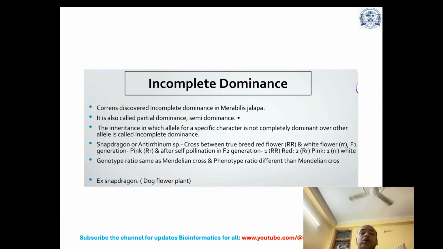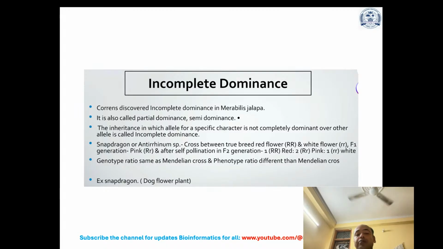It is also called partial dominance or semi-dominance. The inheritance in which the allele for a specific character is not completely dominant over the other allele is called incomplete dominance. The snapdragon or Antirrhinum species: a cross between a true-breeding red flower and a white flower gives pink in the F1 generation, and after self-pollination in the F2 generation, you can see in which ratio they appear.